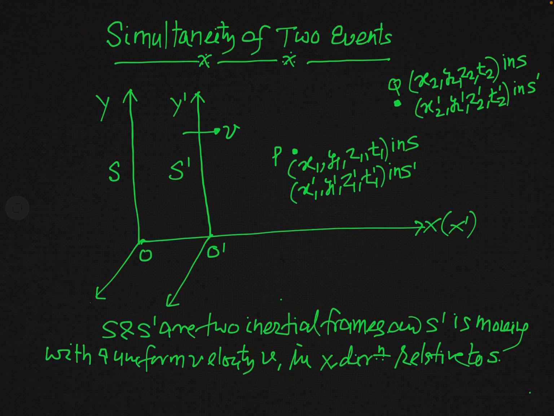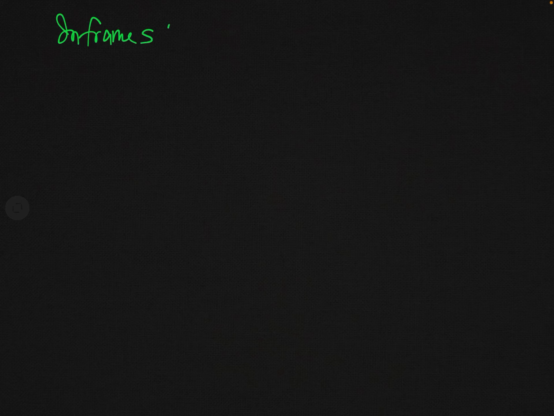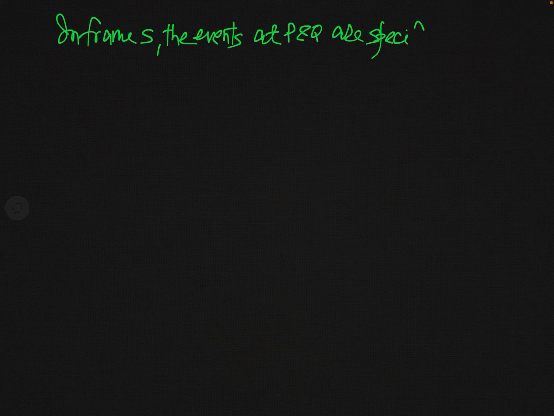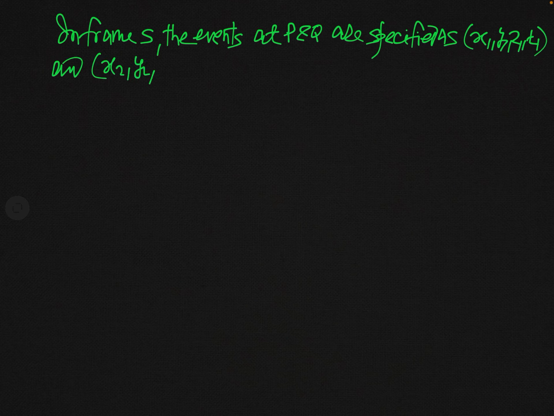So in frame S, the events at P and Q are at two different positions, and they are specified as x1, y1, z1, t1 and x2, y2, z2, t2 respectively.